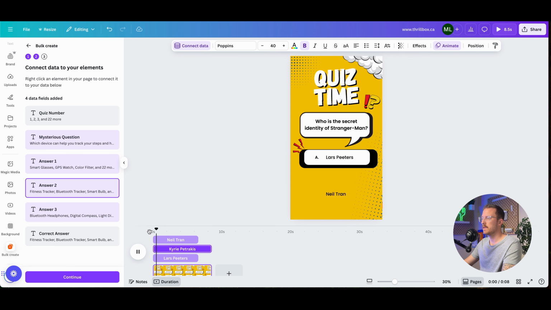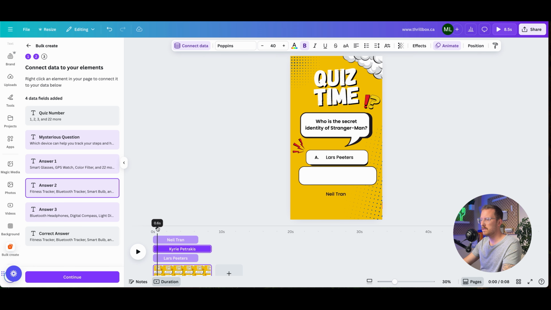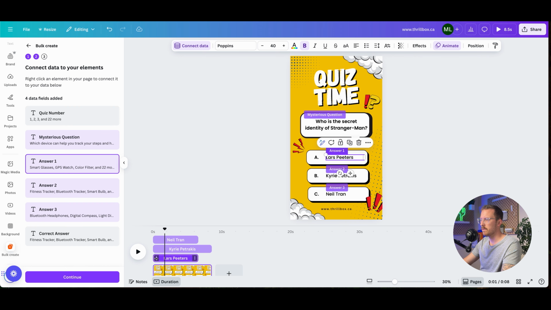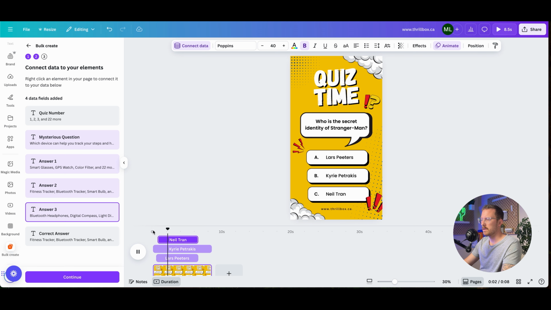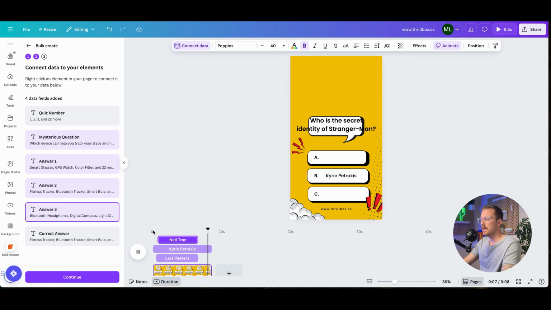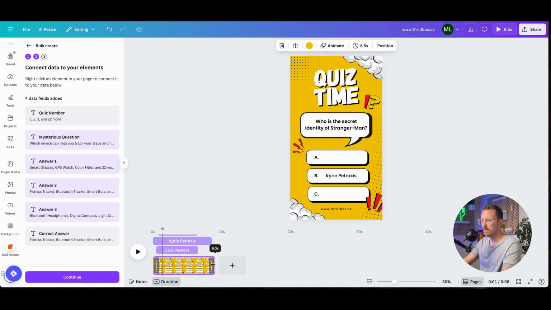So whenever we go like this, boom, that's the right answer. I'm just going to play around with this because I don't quite like the timing of these. So which one pops up first? Yeah, these ones. Just gonna shorten these up a little bit. On the timing, you can add maybe a little bit of music as well later on, but that is the right answer. I might even make this a little bit longer. Let's go to 9 seconds. Let's see if that messed up our timing or not. Very nice.